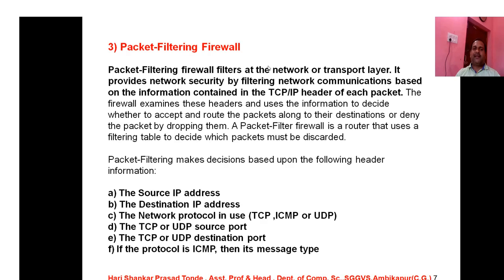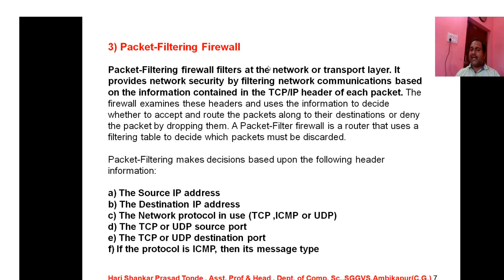So packet filtering makes decisions based upon the following header information. As we all know, the TCP/IP header of each packet has various formats. Likewise, we make some decisions so that data is communicated from the source computer to the destination computer. Let's discuss what actually is the working of the packet filtering firewall.